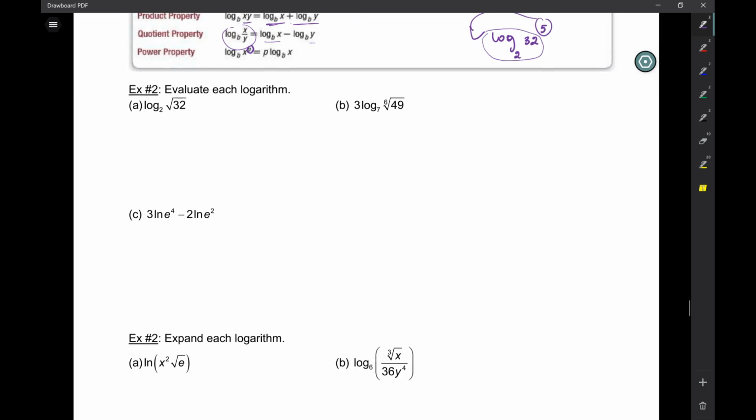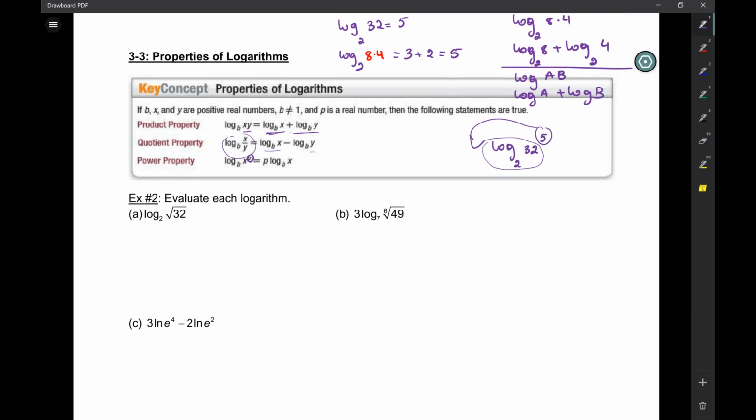Okay? All right, so let's do it this way. So I have log base 2 of 32, right? And the exponent here is 5. Is that right? Now, what if it's 32 to the power of 5? Right? What is that? What's 32 to the power of 5?